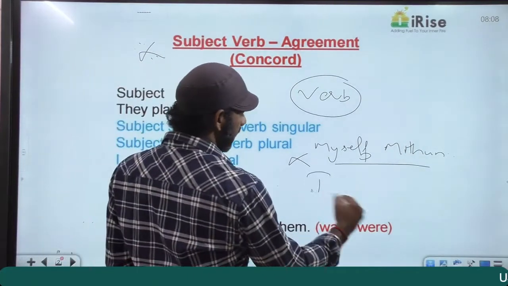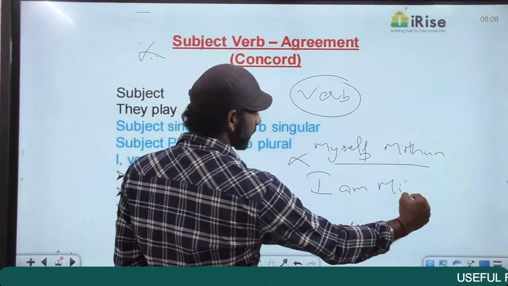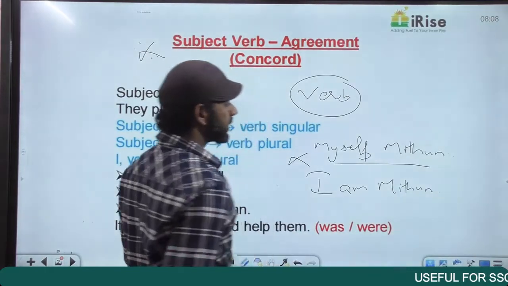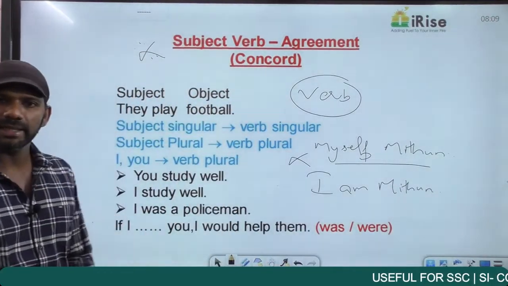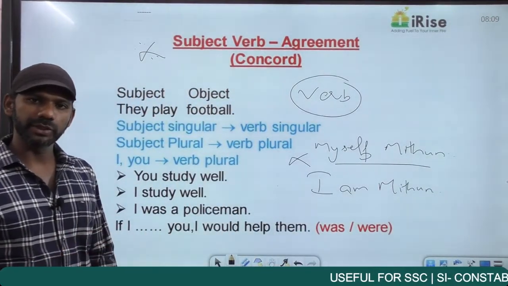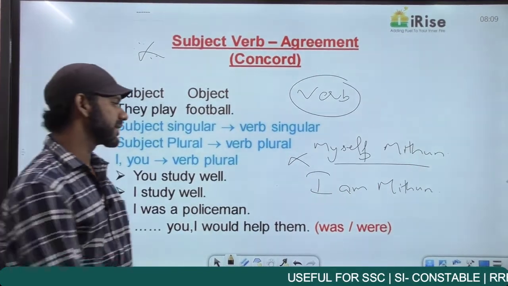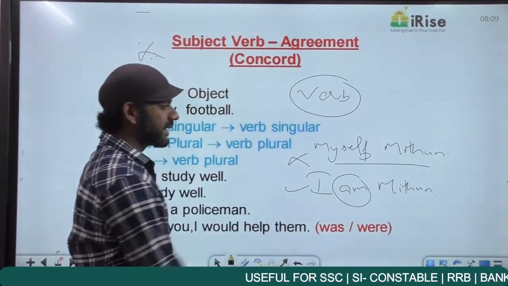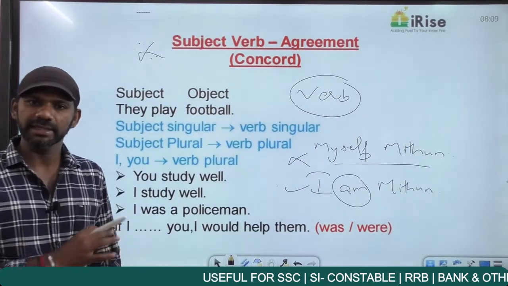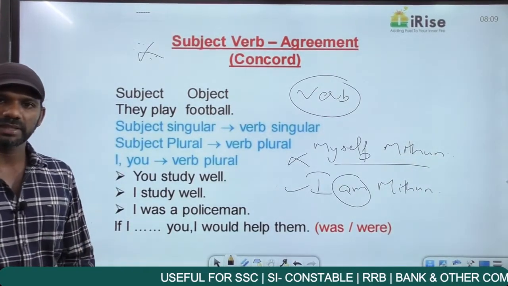Now if I say, "I am Mithun," this is a correct statement, a grammatically correct statement. "I am Mithun," we have a verb in this statement, that is "am." So this is grammatically fine. I'll tell you about all these in detail in this topic. So every sentence must contain a verb.